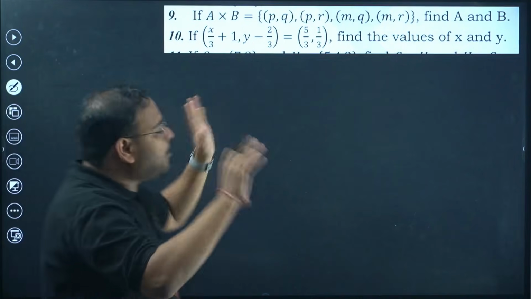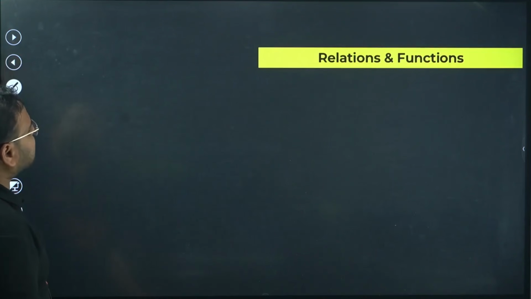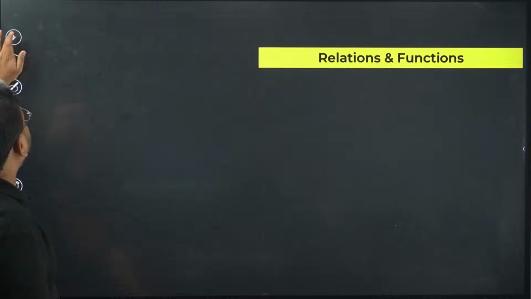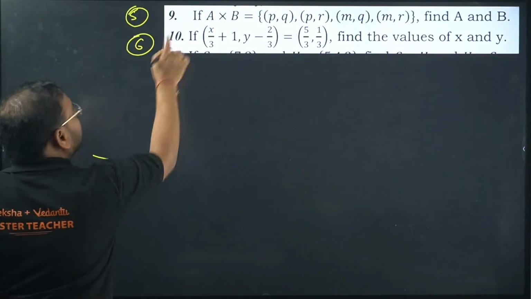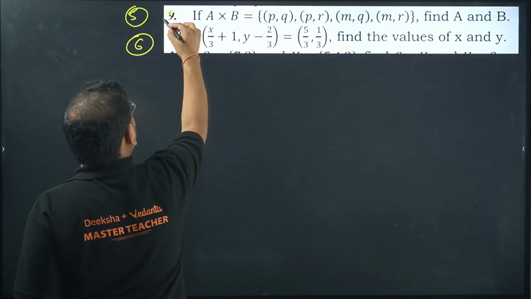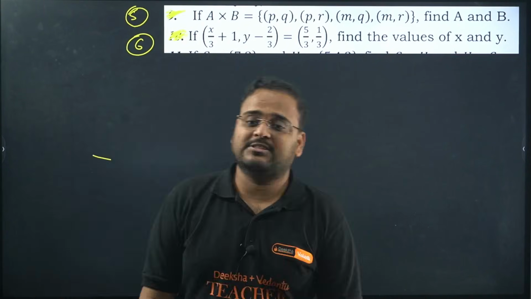Okay, sir. Now we are back to solving questions. So how many questions have we solved so far? Question number 4 was done, I guess. 4 was done, sir. Because this is question number 5 actually, and question number 6. Don't look at this number. Let me just scratch it out. Question number 5 and 6.